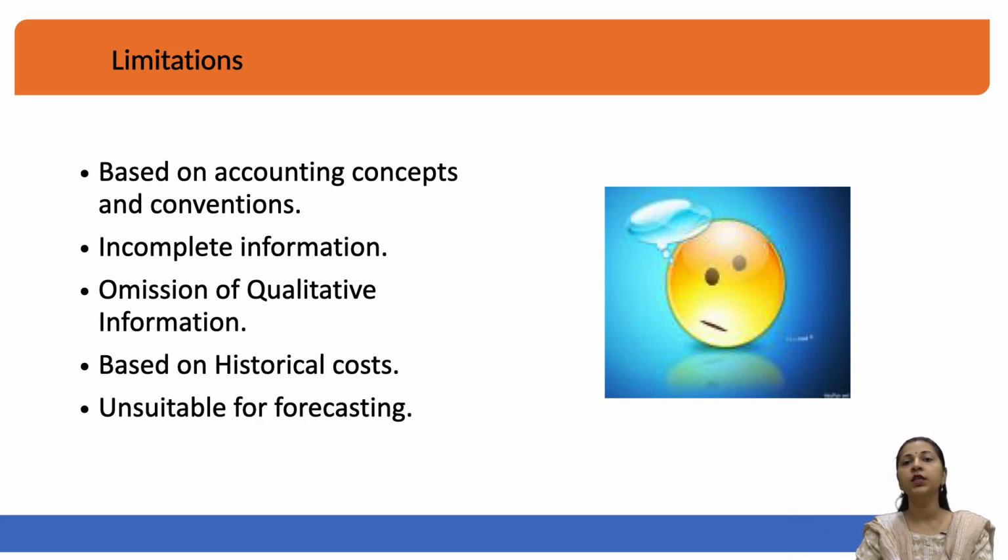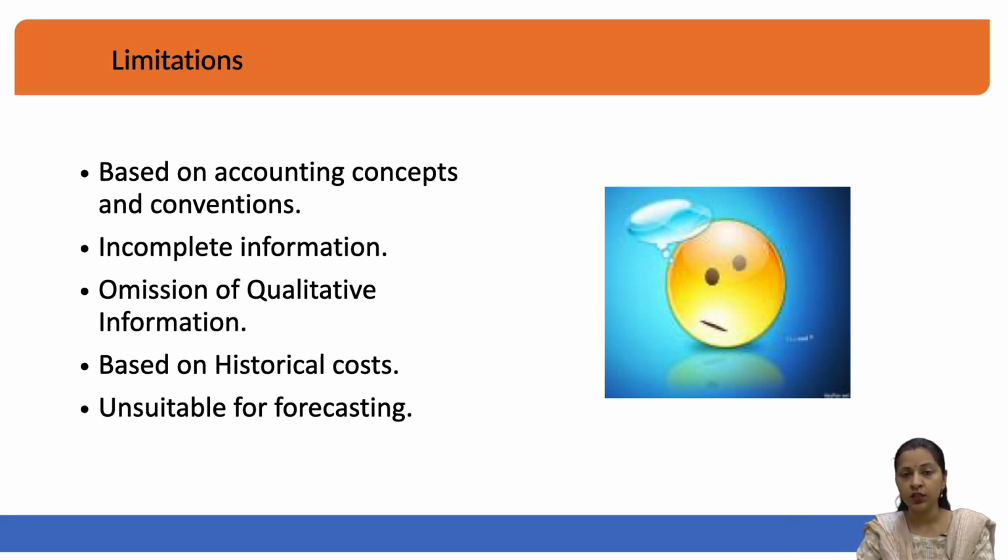Another limitation is that it is based on historical costs. Now, what is the meaning of historical cost? It means that suppose you bought a land 20 years ago. When you purchased the land 20 years ago, maybe the value of that land was 2 crores. The accounting information will give you that old set of information. You will not come to know from accounts what the market value of that land is.